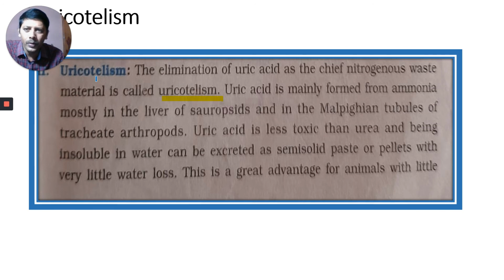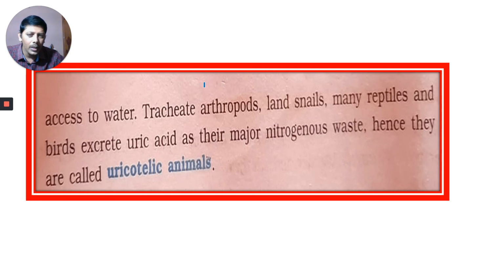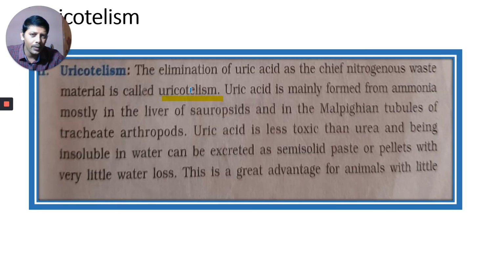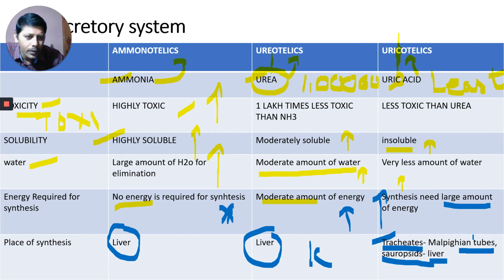Now I will tell you about uricotelism. The elimination of uric acid as the chief nitrogenous waste material is called uricotelism. I told you the definition. Uric acid is mainly formed from ammonia, mostly in the liver of sauropsids. I told you in the table. Observe here, liver of sauropsids.